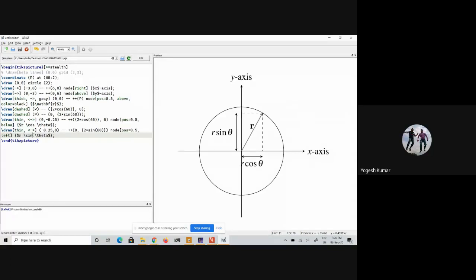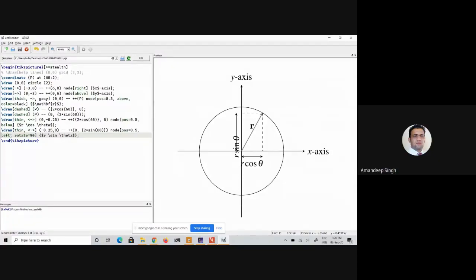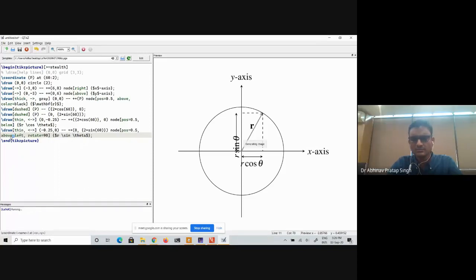Sir, angle के साथ 90° rotation. Okay. If you want to rotate it by 90 degrees. Okay. So now instead of saying left, left doesn't work now. So you see now you will face a problem. Okay. Yeah. Center now. Let us say above left, and let's see what happens. Okay. Still, it is not what I want. So with rotation, these problems may arise.